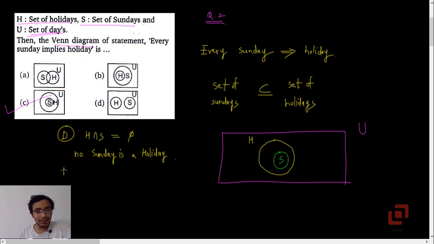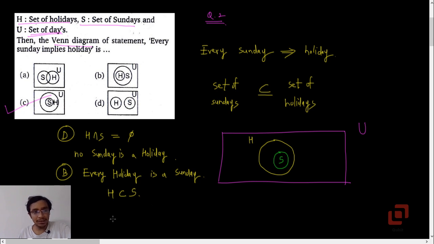Then if you were to interpret the Venn diagram in B, you would say every holiday is a Sunday, because in the Venn diagram B, the set of holidays is a subset of the set of Sundays.